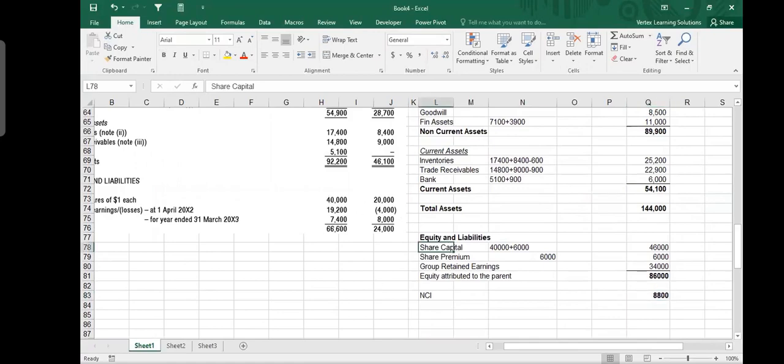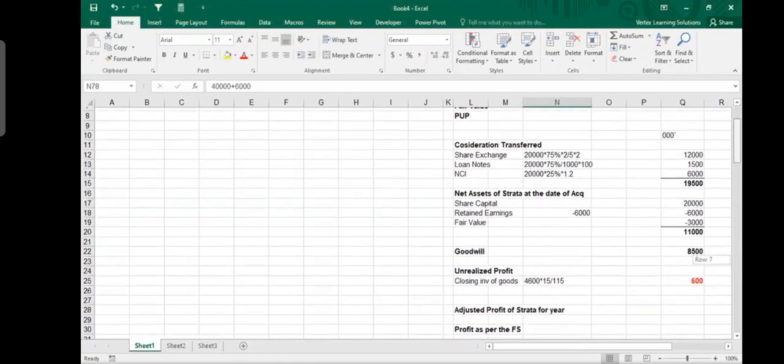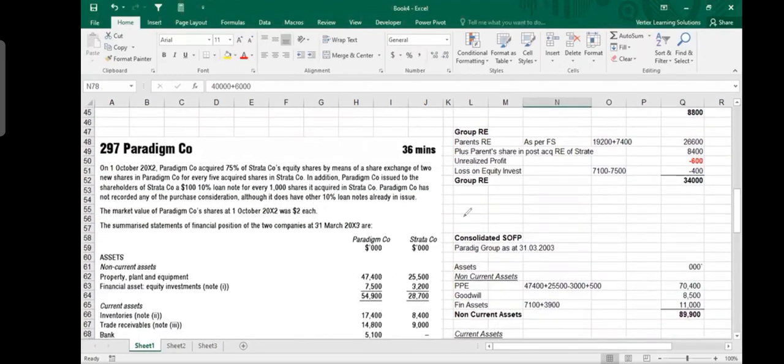First, you show the share capital, which belongs to the parent company, plus any new shares. Why are we adding the 6 million? Let me go back and tell you. When we were discussing this last lesson, we said that Paradigm Company has not recorded any of the purchase consideration. Paradigm Company issued shares and also some loan notes. It did not include the shares and the loan notes. These were missing within this balance sheet. So we included the new shares.